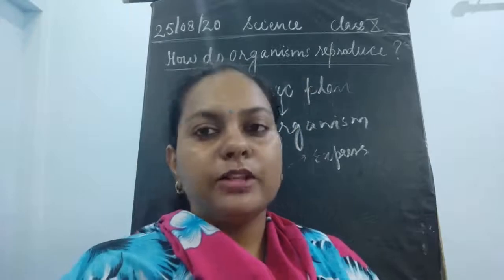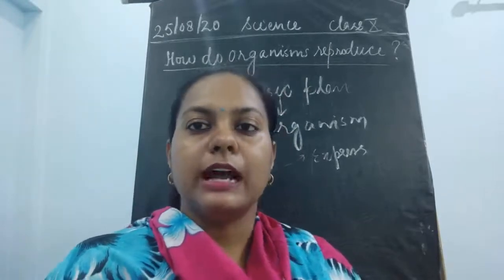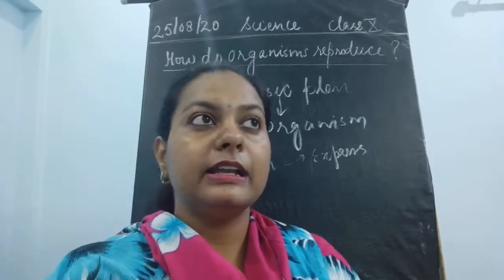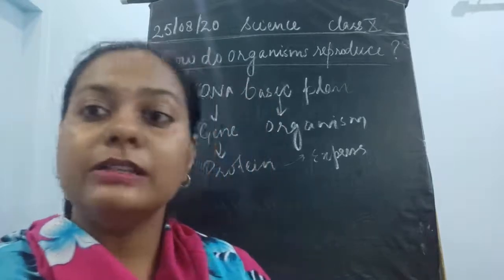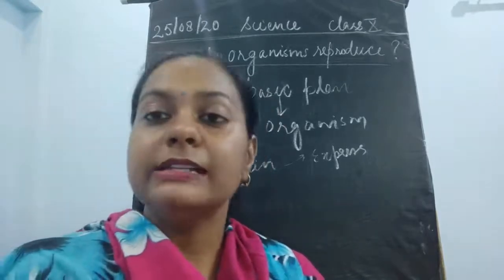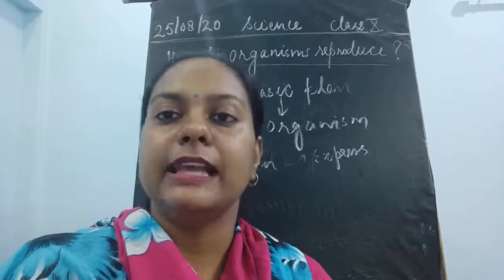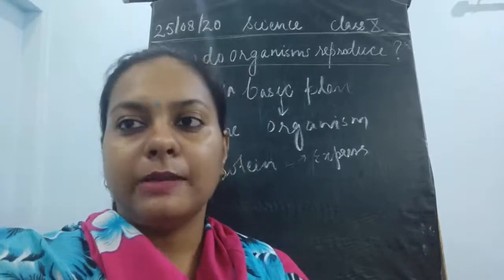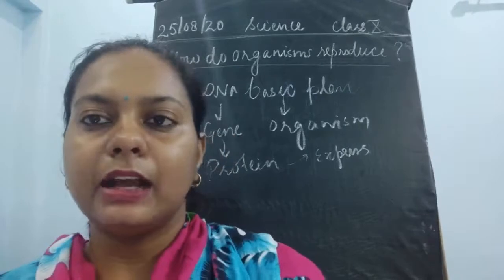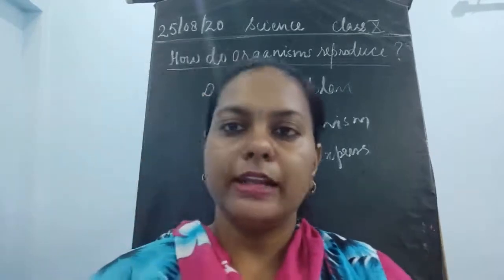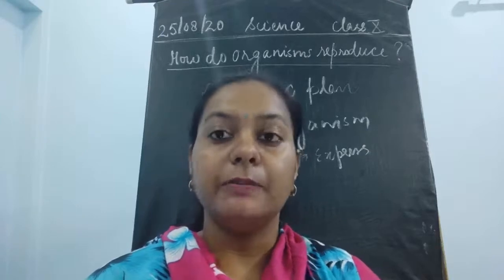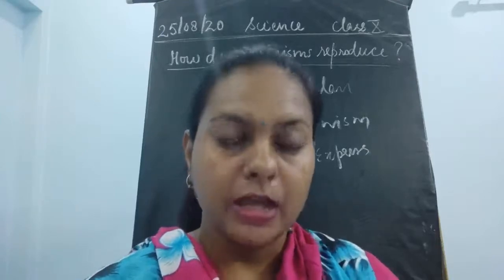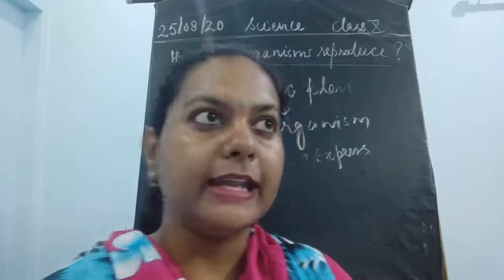Now the next thing which we have studied: if this DNA is there, how is it that we are similar but not exactly the same copy? It is said that all the organisms of one kind are similar, but they are not exactly the same copy. Now, how is this variation coming?